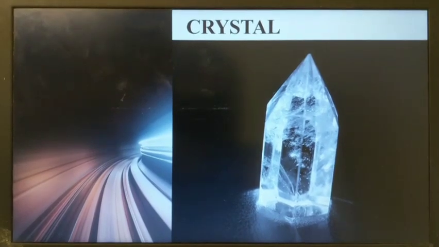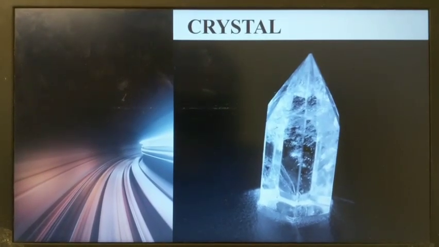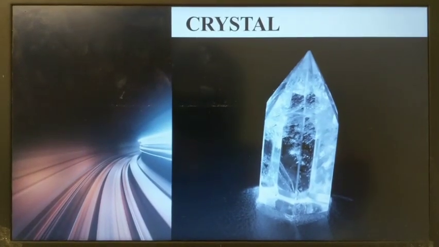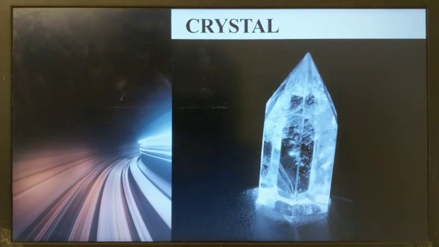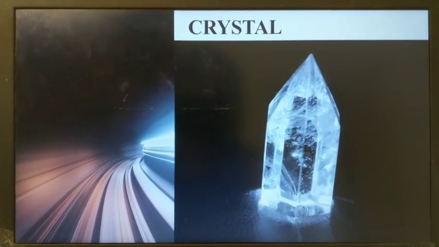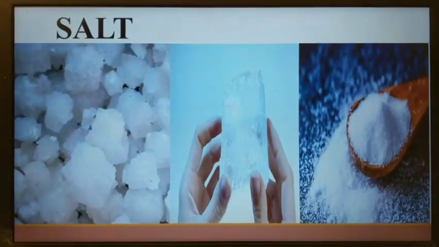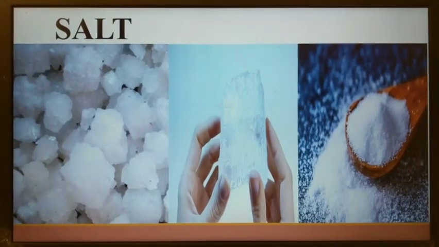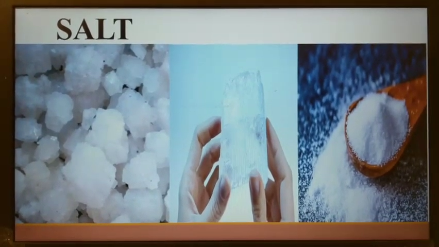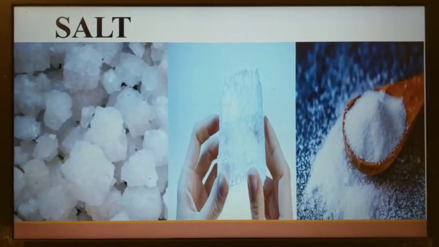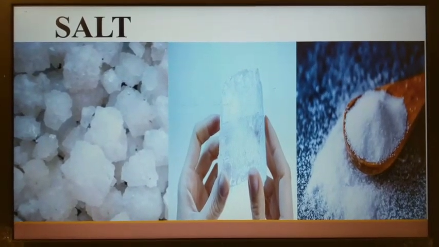Now children, what is the meaning of crystal? If you see the picture, a crystal looks like a transparent rock or a transparent gem, very sparkly. So we are going to study about a cave having crystals. But we are not talking about the gem crystal. We are talking about something that looks like crystal, and that is salt.